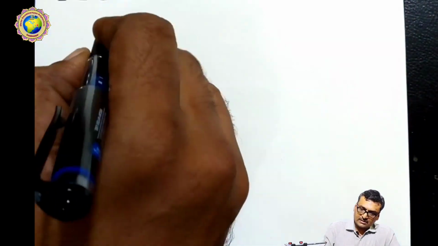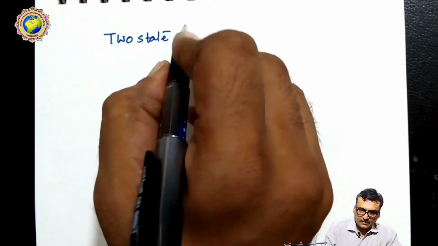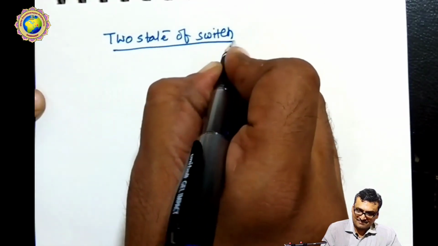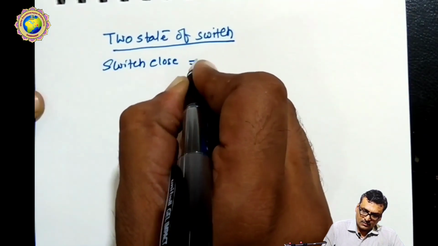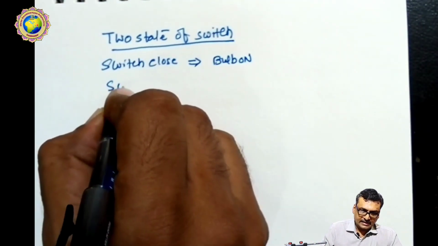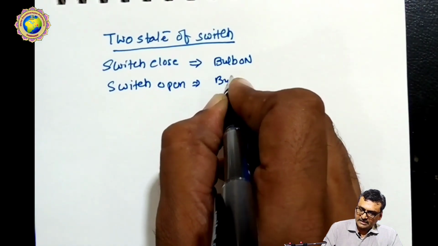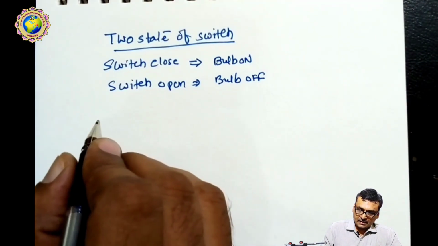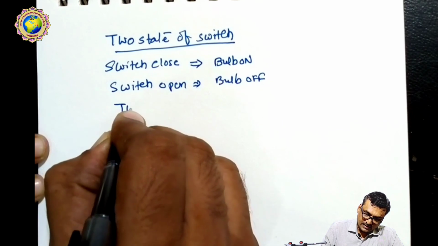So here we have two states. We discuss the two states of the switch: switch closed means bulb on, and switch open means bulb off. In the same way, we can use different situations with a two-state binary condition.